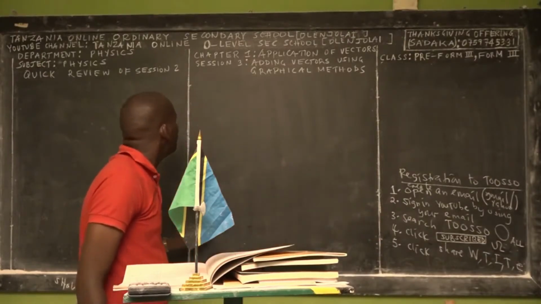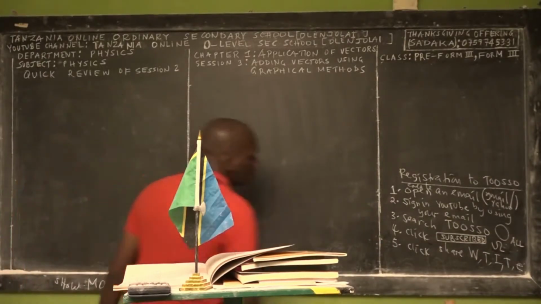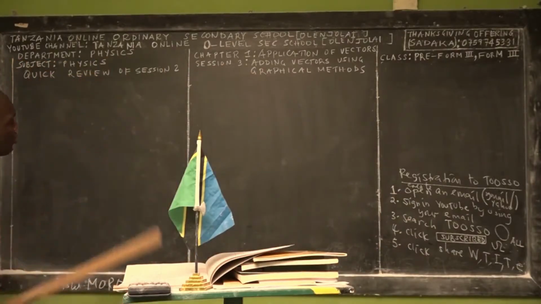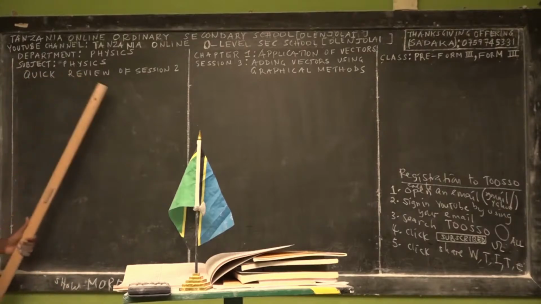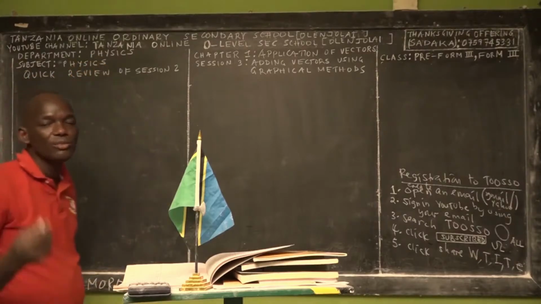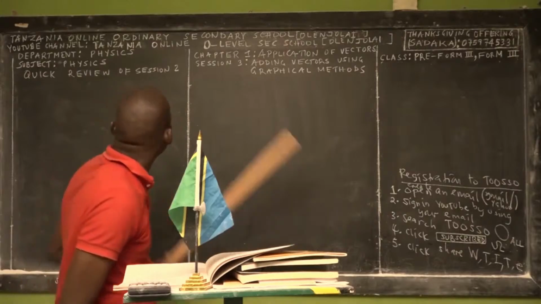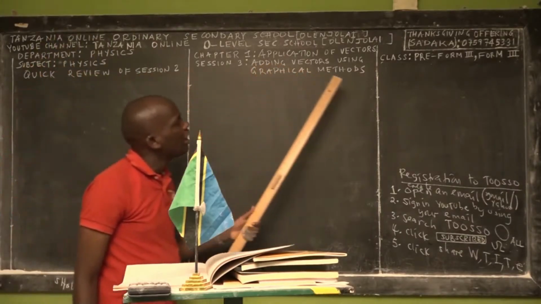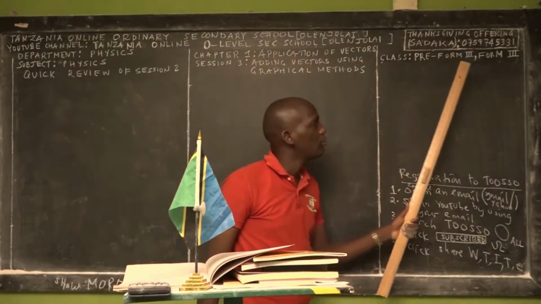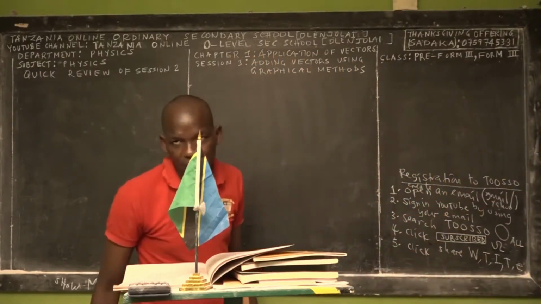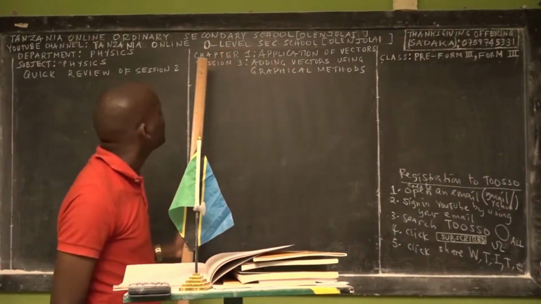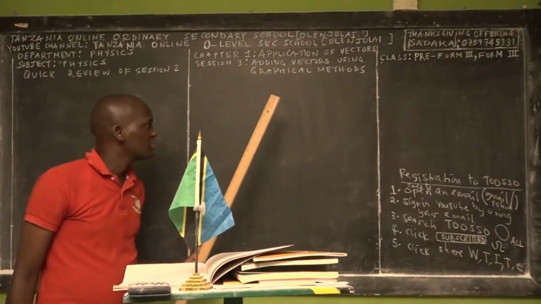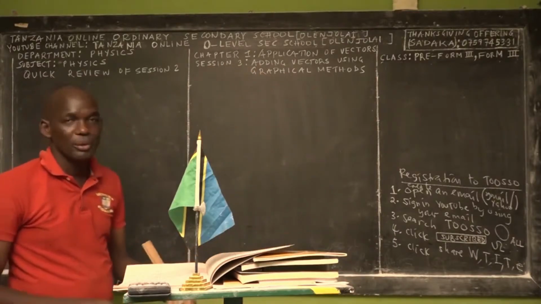So let us go into today. We have different departments. One of the departments is called physics. We are teaching 4 subjects: physics form 1, physics form 2, physics form 3, physics form 4. And the subject of the day is physics for pre-form 3 or form 3 students. We are in chapter 1, called application of vectors, and this is session 3, adding vectors using graphical methods.